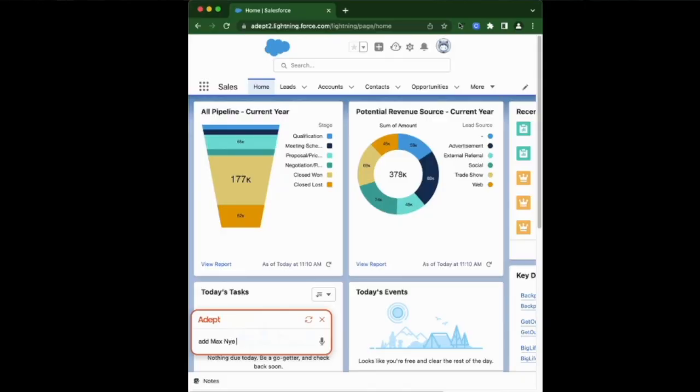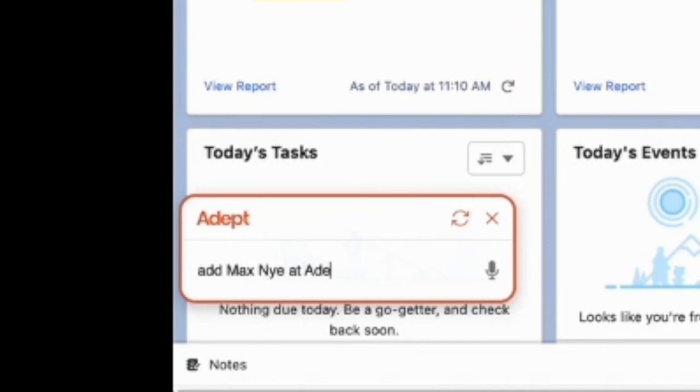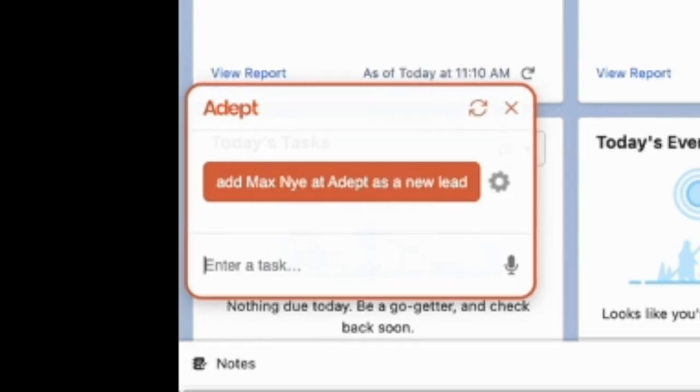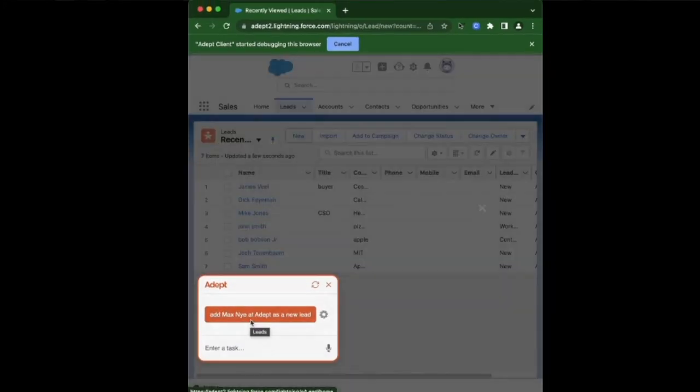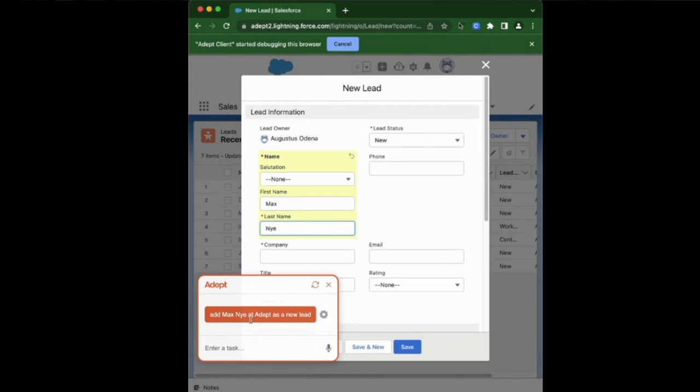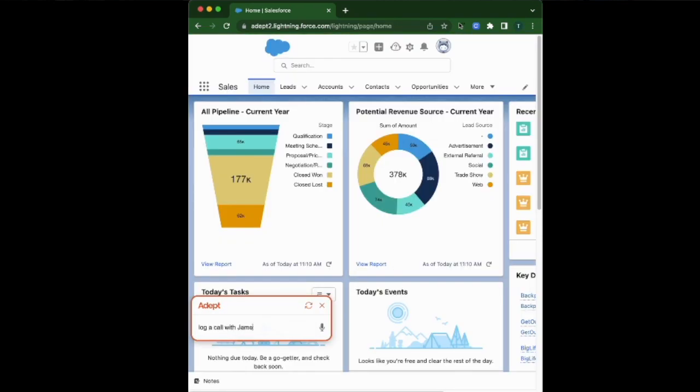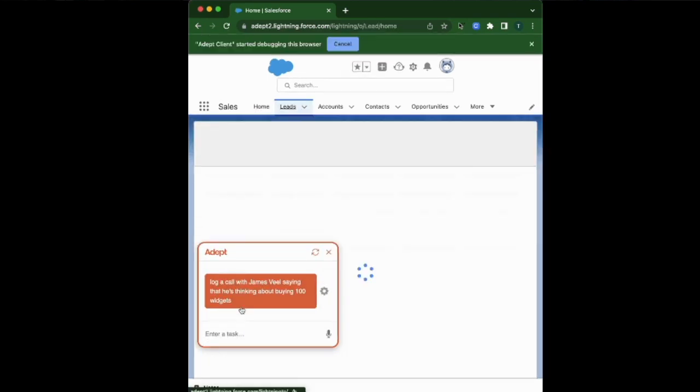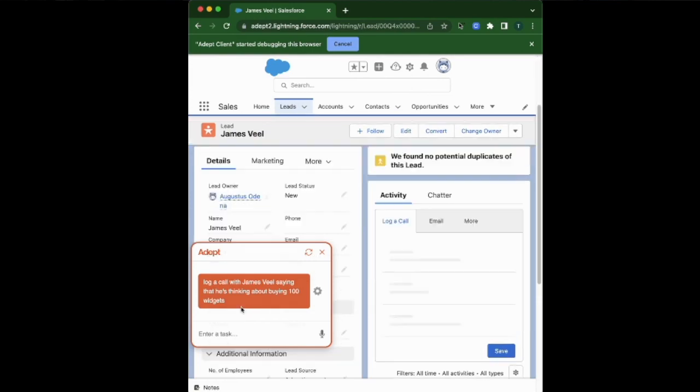Generative AI can not only create marketing content or code, but it can also change the way users interact with the product. In this example, a user will ask an AI to conduct a task for him inside Salesforce. The user starts by entering his request in a text prompt, here add Maxime Adapt as a lead, and then the AI will interpret the request to automatically fill the relevant input fields, as well as click on the relevant button to finalize the creation of a new lead in the database. Of course, at the moment, it's more a showcase of what AI is capable of in terms of UX, but I'm sure we'll see real application of this in the near future.